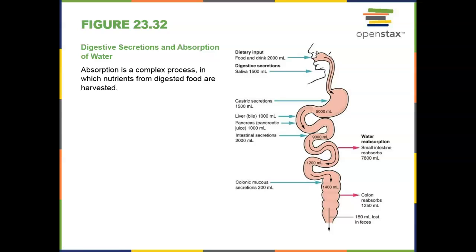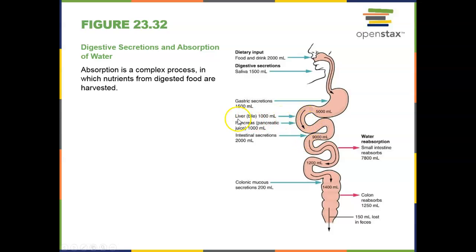We also have to be able to absorb the water that we take in. So there's a lot of digestive secretions and water that go into the digestive system. So we have food and drink that comes in. About 2,000 milliliters of material is coming in. We have 1,500 milliliters of saliva that we're producing daily, between 1,000 and 1,500. So that together goes into the stomach, where we have another 1,500 milliliters of gastric secretions. And remember, most of this is water. So now we're up to about 5,000 milliliters of material.